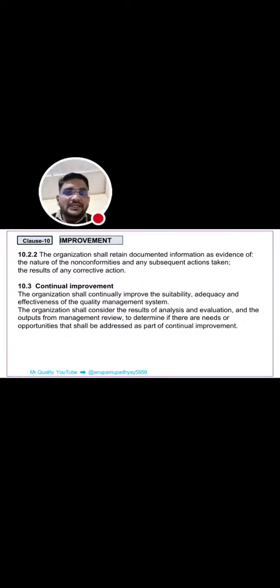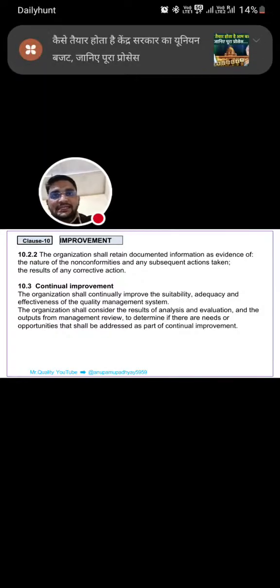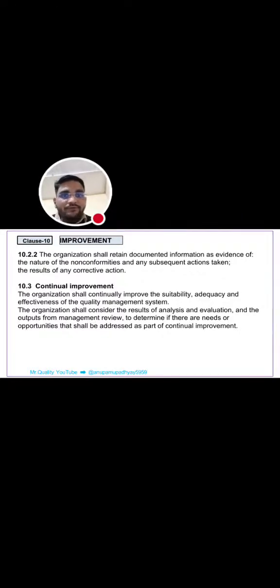Next is 10.2.2, that is the organization shall retain documented information as evidence of the nature of the nonconformities and any subsequent action taken, and the results of any corrective actions. And next clause is 10.3, that is continual improvement, that is the organization shall continually improve the suitability, adequacy, and effectiveness of the QMS.